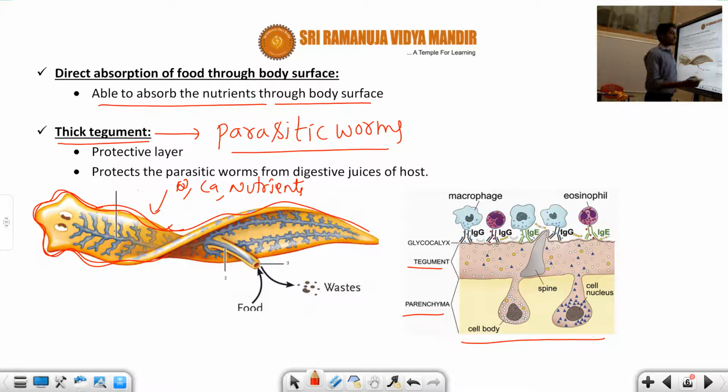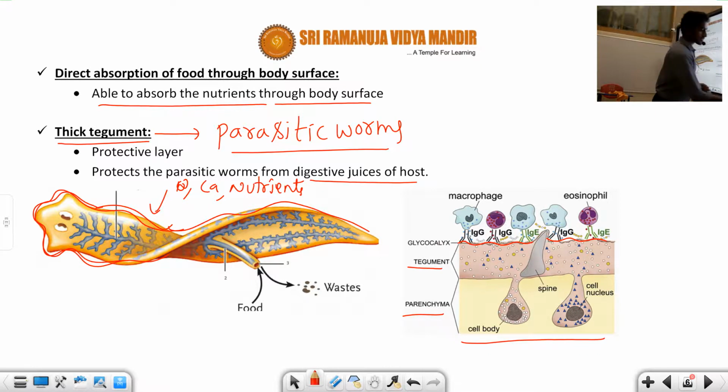This thick tegument covers the glycocalyx layer. So it will protect the parasitic worms from the digestive juices of the host. Actually, the host is nothing but animals or human beings. Not only digestive juices but also body fluids of the host. So the thick tegument is a protective layer. It will protect the parasitic worms from the digestive juices of the host. Okay, so this is a diagrammatic representation, students.